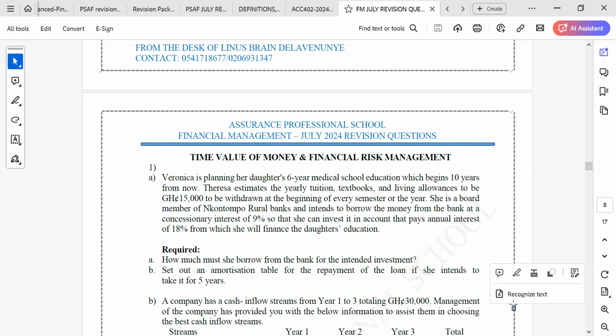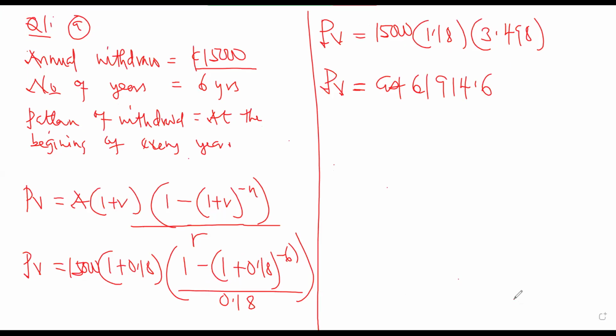So we have to know the amount that we are going to be paying. So if you come to loan amortization, we only look for the amount that the person will be paying at the end of every year. This is the present value of the amount that you are taking from the bank. So if you intend to take this particular amount for 5 years, how much are you going to be paying at the end of every year towards the repayment of the loan?